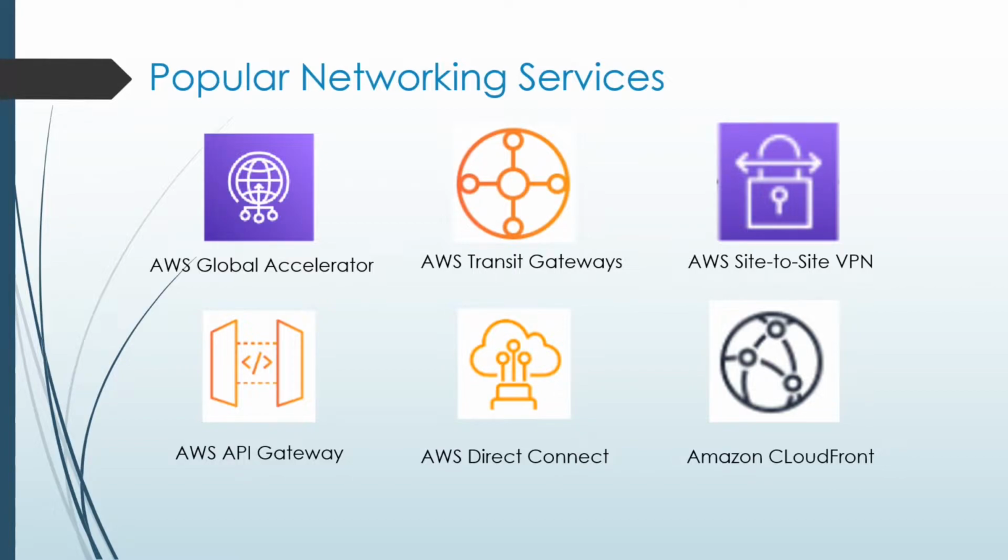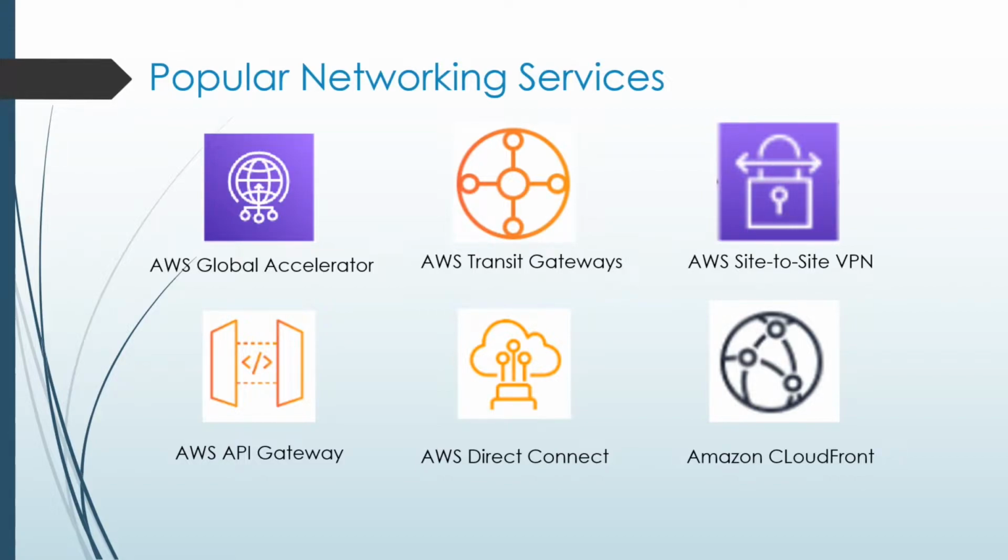Site-to-Site VPN utilizes IP security channels that enable users to establish a secure connection between branch offices, data centers, and other AWS resources. API Gateway is used by developers to build, deploy, and monitor APIs at any scale. Direct Connect aims to offer users a dedicated network connection to AWS resources, reducing communication difficulty and latency.